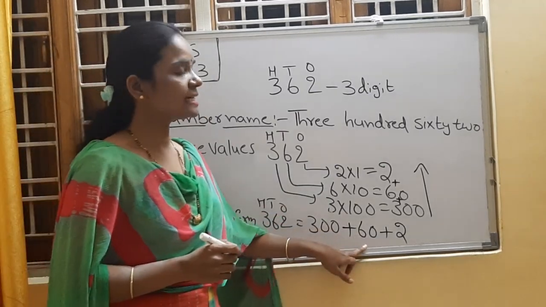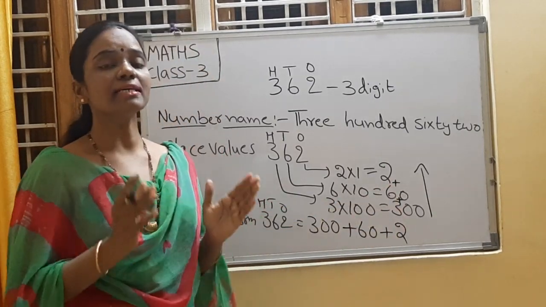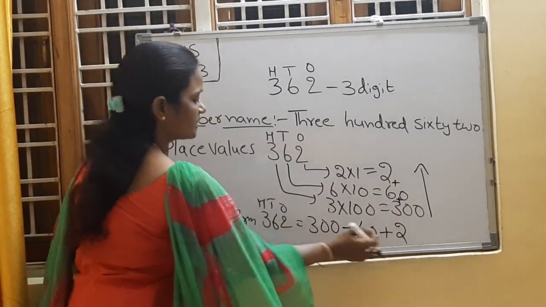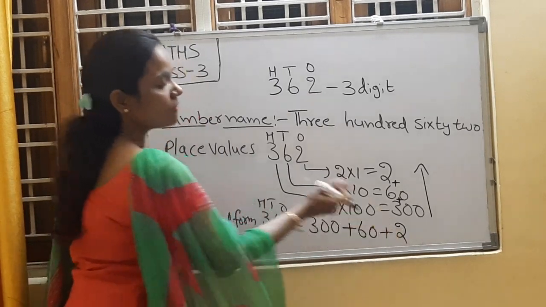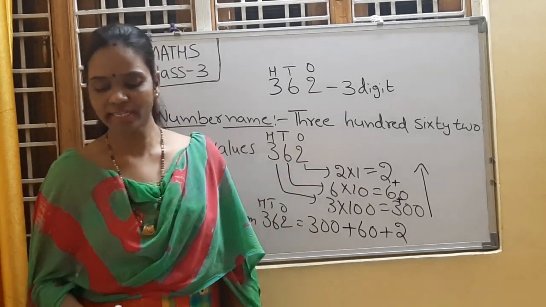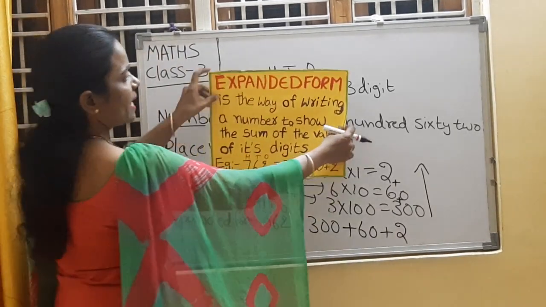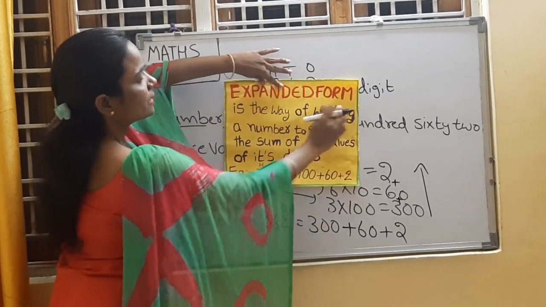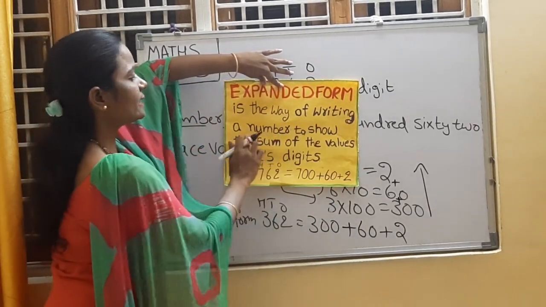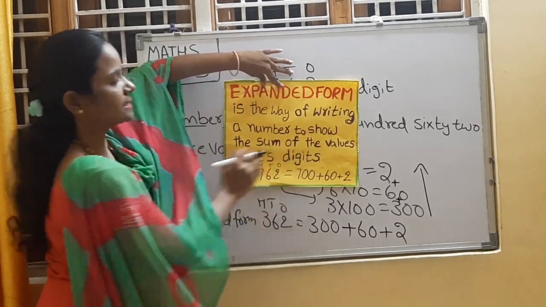What I did here, I just added the place values. Sum of the place values of different digits will give us expanded form. So what is an expanded form? Expanded form is the way of writing a number to show the sum of the values of its digits.